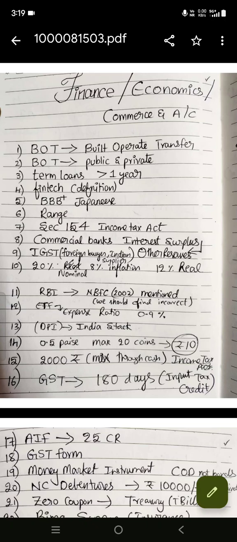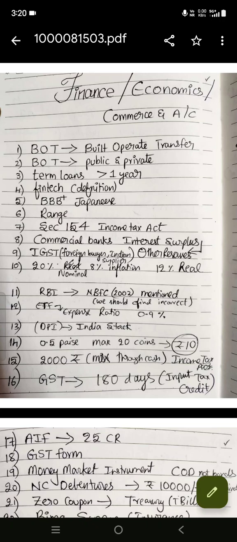And triple B plus is the rating, which I remember from some video, and I just got it like this only. And in the exam, I got it right also. Coming to the next question, the difference between the minimum value and the maximum value in a set of numbers is called range. And section 154 is the answer, something related to the Income Tax Act. Like if an officer makes any mistake, he can rectify it according to which section. Section 154 is the answer.